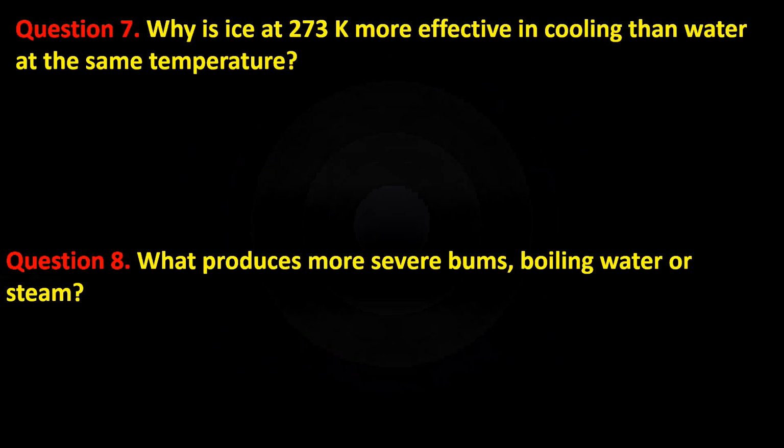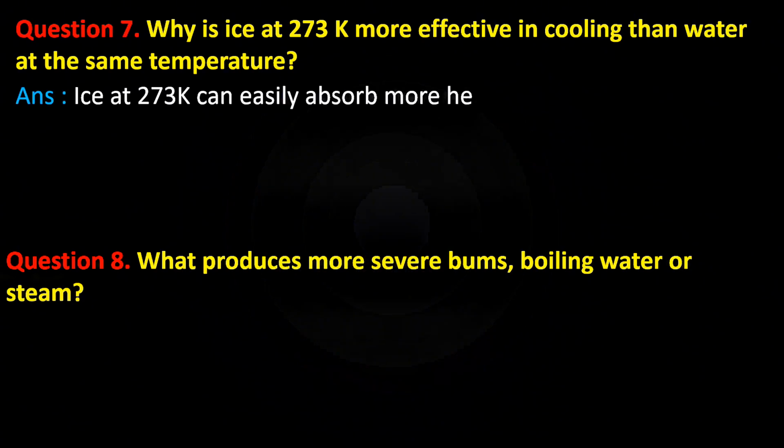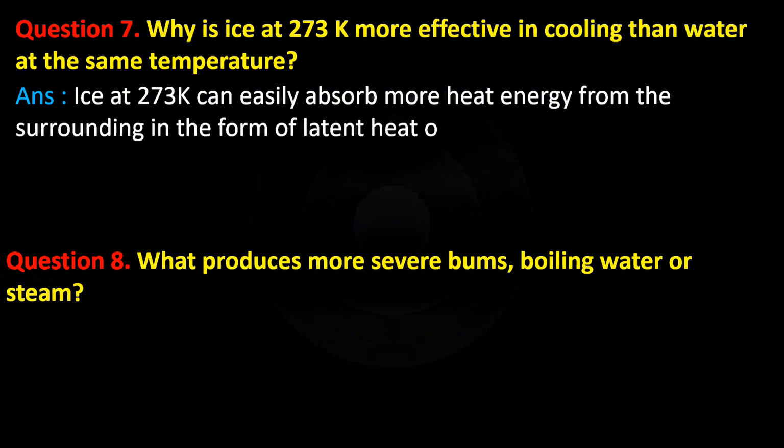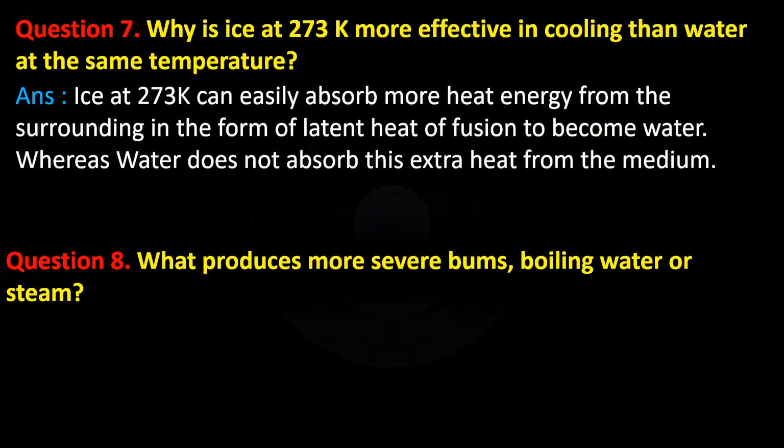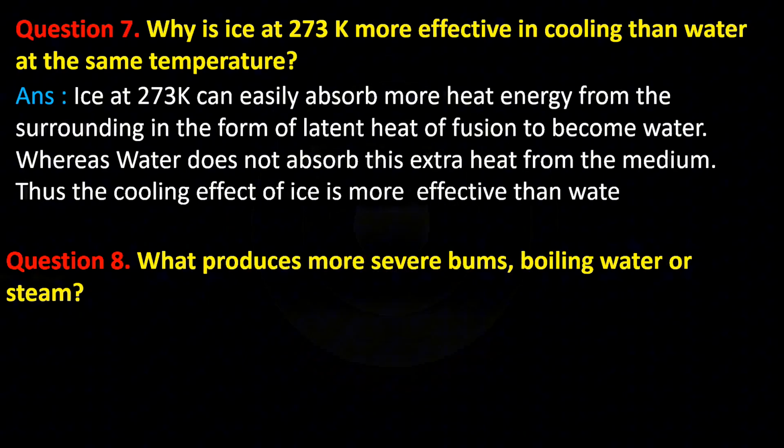Question number 7. Why is ice at 273 Kelvin more effective in cooling than water at the same temperature? Answer. Ice at 273 Kelvin can easily absorb more heat energy from the surrounding in the form of latent heat of fusion to become water, whereas water does not absorb this extra heat from the medium. Thus, the cooling effect of ice is more effective than water at the same temperature.